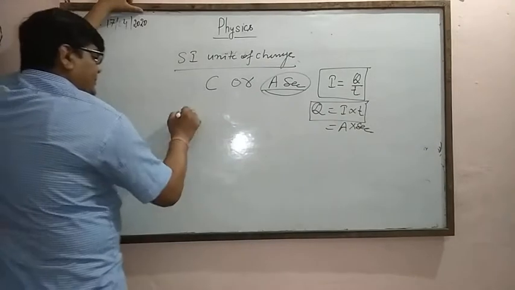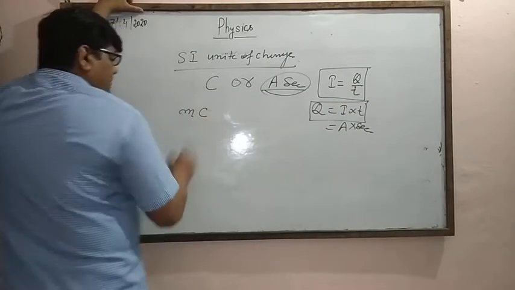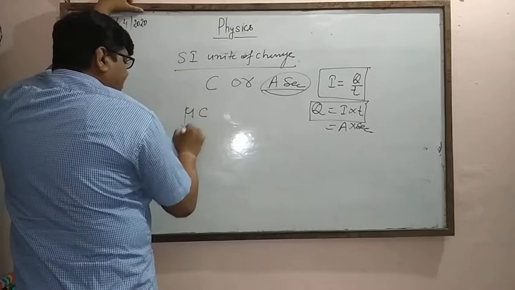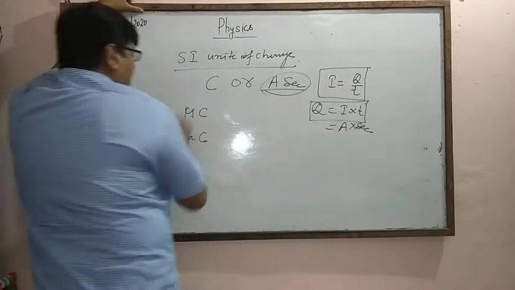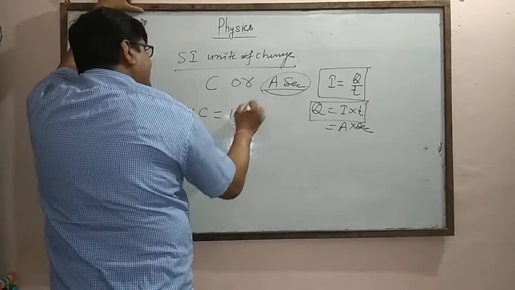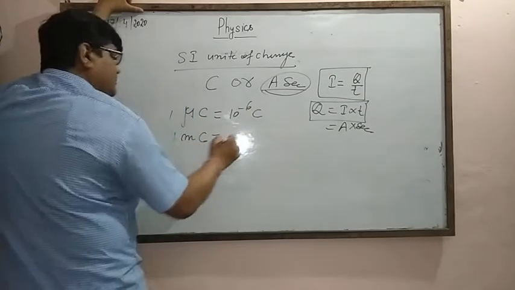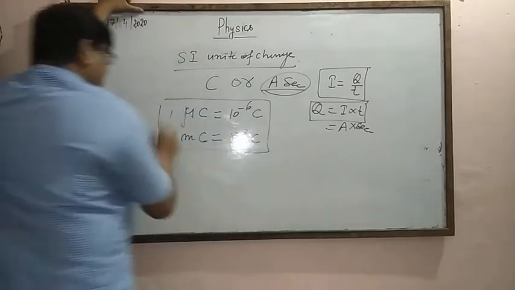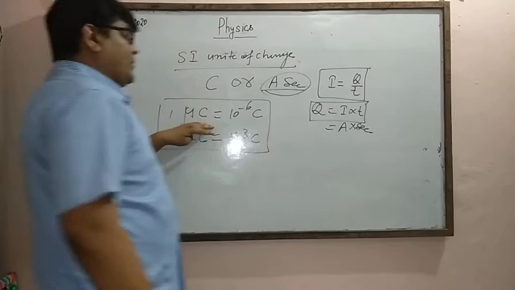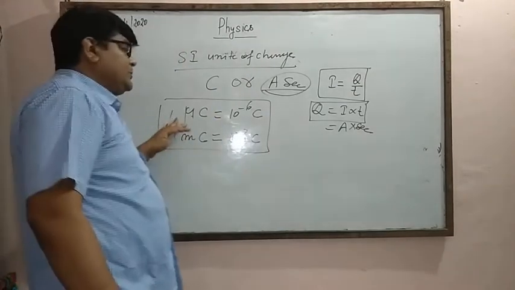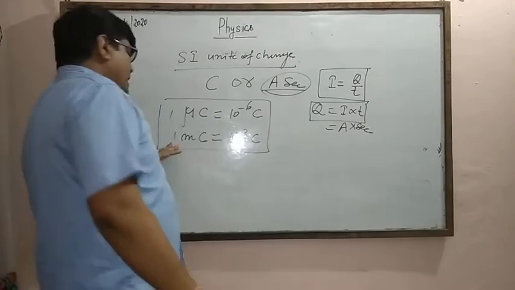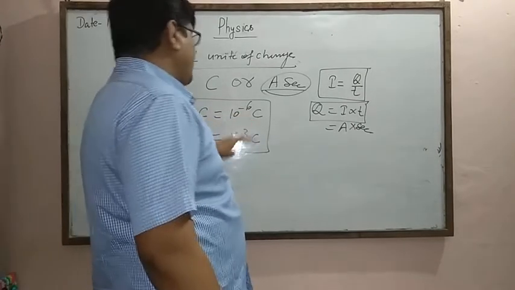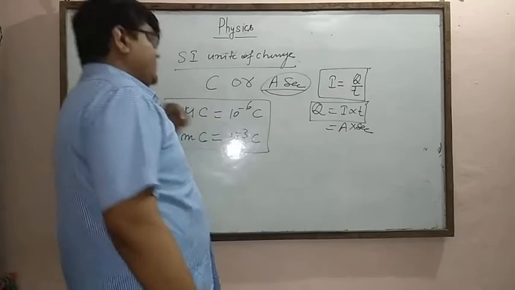Some other units are microcoulomb and millicoulomb. 1 microcoulomb is 10 to the power minus 6 coulomb, and 1 millicoulomb is 10 to the power minus 3 coulomb. It helps in numerical problems: convert 1 microcoulomb into coulomb, and 1 millicoulomb into coulomb, that is, 10 to the power minus 6 coulomb and 10 to the power minus 3 coulomb.